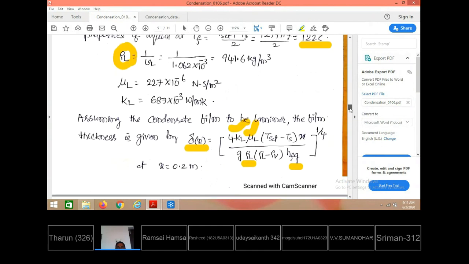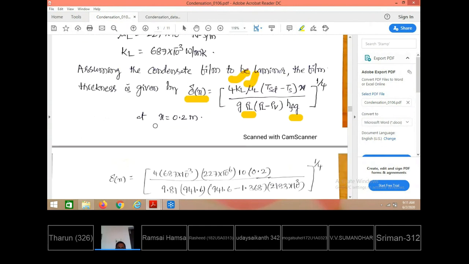After getting all the values, I am estimating the boundary layer thickness at a distance of x equal to 0.2 meter. Even though the tube has 1 meter length, from the top they are asking you to calculate at 0.2 meters.